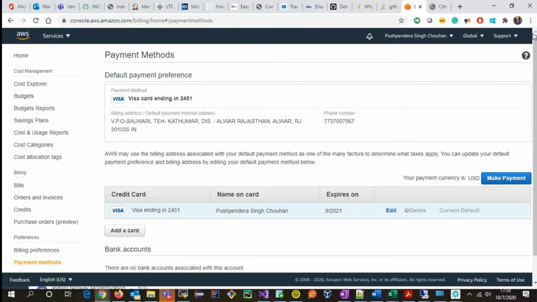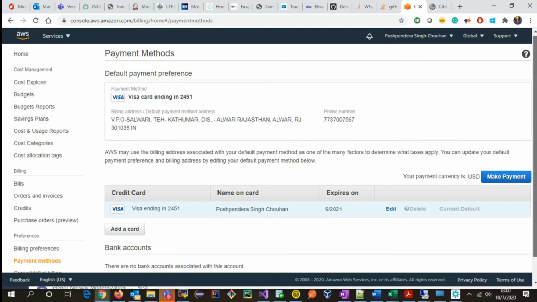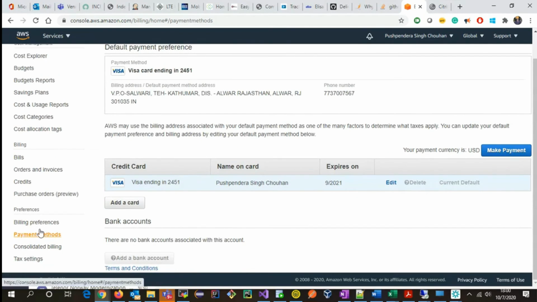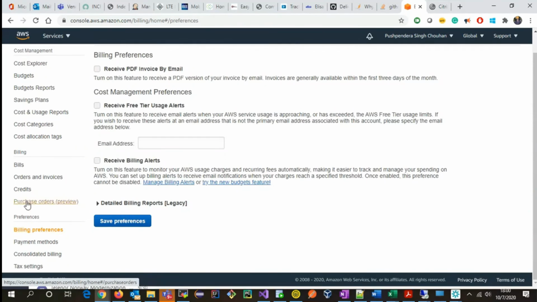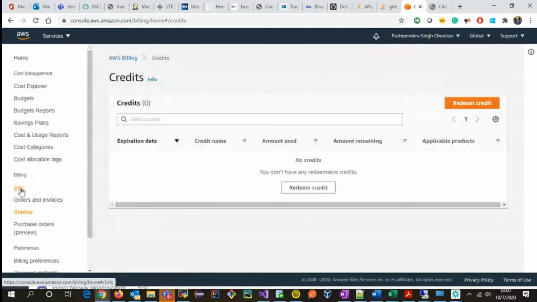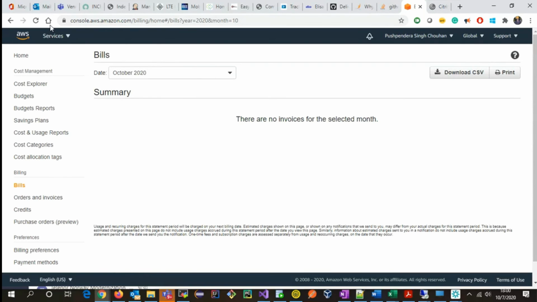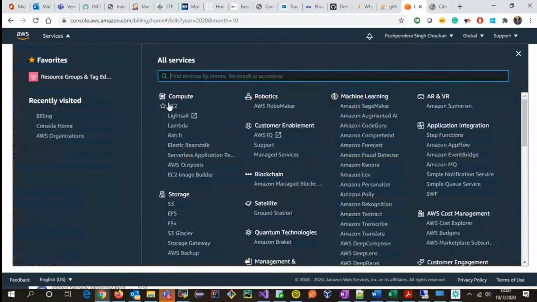Your current payment currency is USD. So can you change this to Indian rupee? I think I cannot change this. I tried changing this also, but that is not possible. Hello, Pushpendra. If you are using a credit card, a couple of minutes ago I was facing the same issue, but it resolved itself. Yeah, I think it will resolve after some time. Try after 5 to 10 minutes, it will resolve itself. You don't need to do anything.